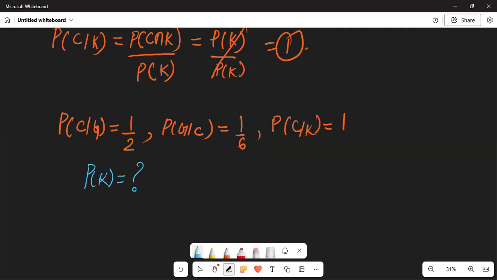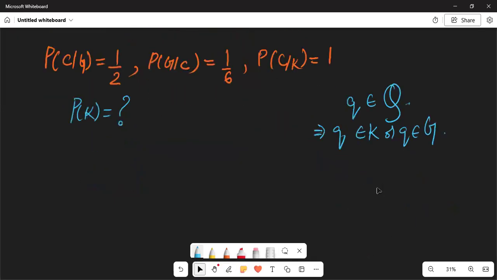So if we randomly choose a question in the set Q, this implies Q either lies in K or Q lies in G. The sets that we defined earlier, Q is either in K or in G, but it cannot be in both. If you are knowing the answer, then you are not going to guess the answer for that question. Fine. So this means K intersection G is completely empty, an empty set.